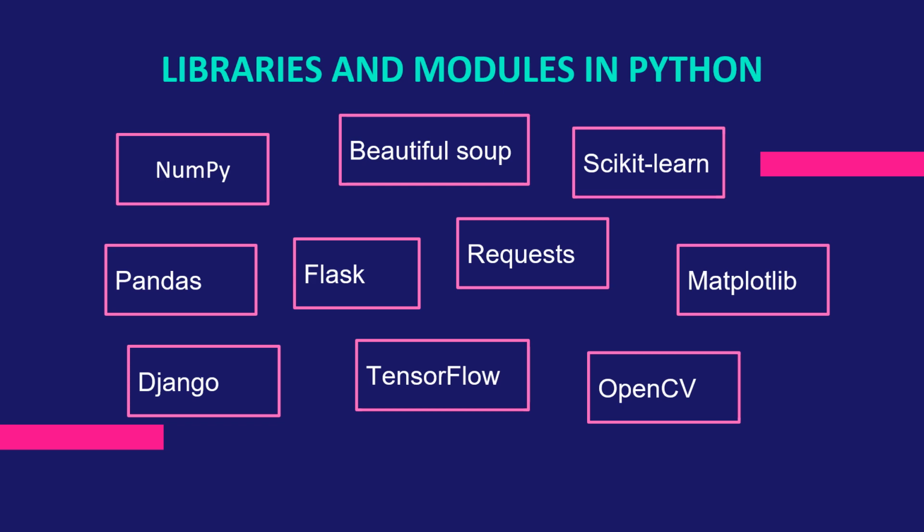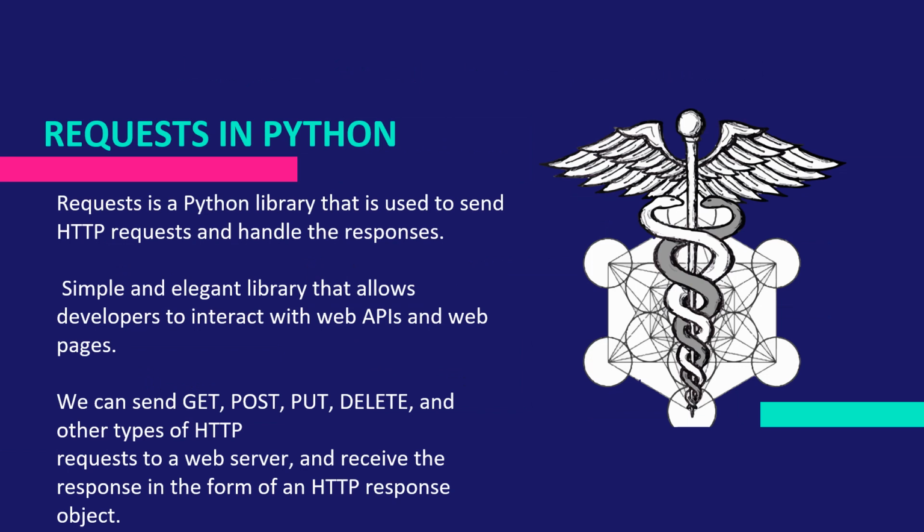Now, let's take a look at requests in Python. I just mentioned some popular libraries in Python. One such library is Requests. Requests is a Python library that is used to send HTTP requests and handle the responses. It is a simple and elegant library that allows developers to interact with web APIs and web pages in a straightforward manner. With Requests, you can easily send GET, POST, PUT, DELETE, and other types of HTTP requests to a web server and receive the response in the form of an HTTP response object. You can then parse the response data to extract the information you need.